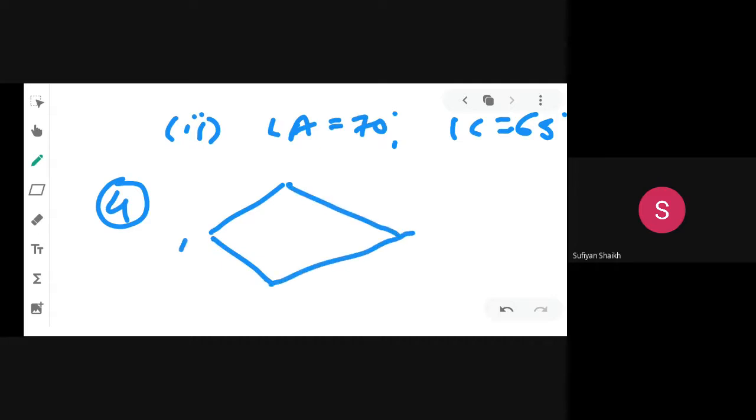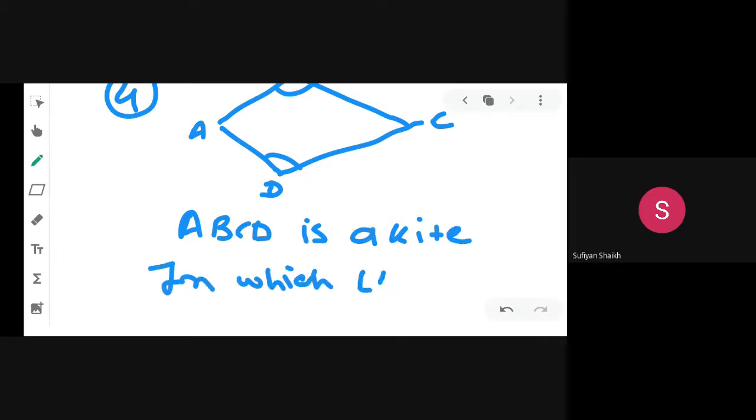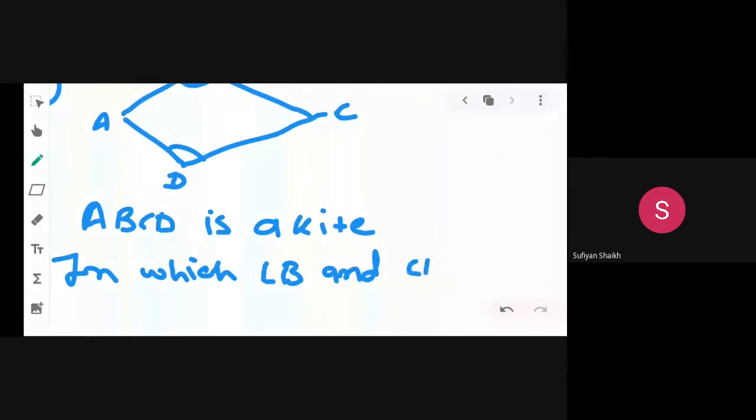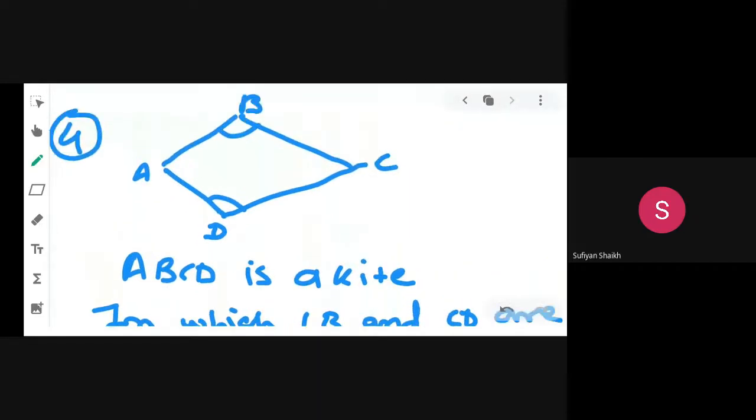You can see if ABCD is a kite in which angle B and angle D are opposite angles, angle B and D are always equal. Okay, but ABCD is not a parallelogram. It is not a parallelogram, it is a kite. Even then, inside it you will get exactly two opposite angles of equal measure. Clear, all of you?